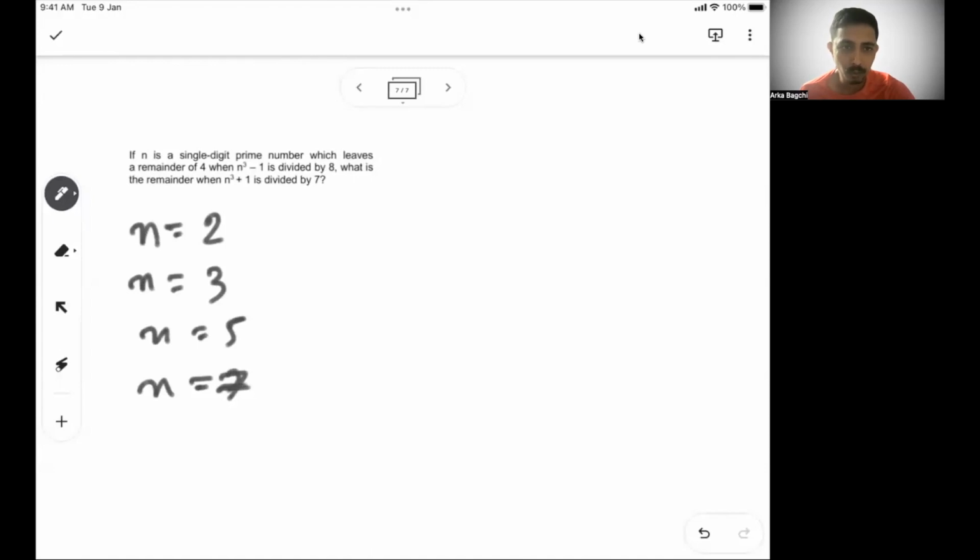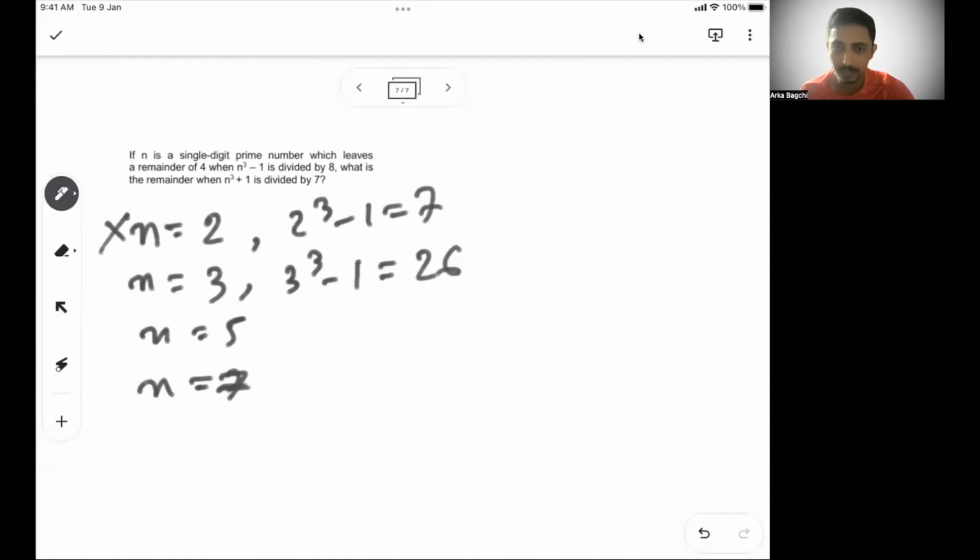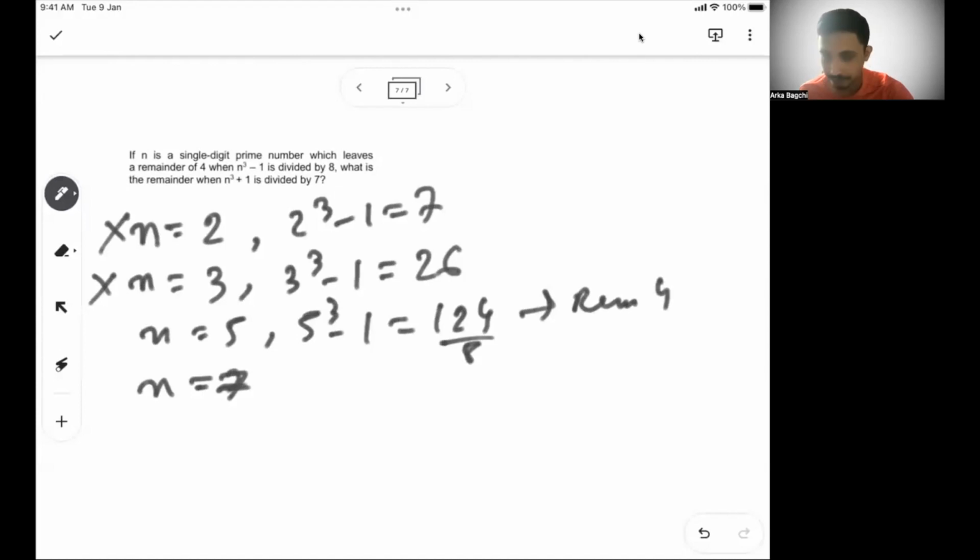Now 2 cube minus 1 is what? 2 cube minus 1 is 7. 7 divided by 8 does not give a remainder of 4. So this is not possible. 3 cube minus 1 is 26. 26 divided by 8 does not give a remainder of 4, it gives a remainder of 2. So this is not possible. Let's see for 5. 5 cube minus 1 is 124. 124 by 8, yeah, it gives a remainder of 4 when divided by 8. Okay. So 5 is the only scenario.